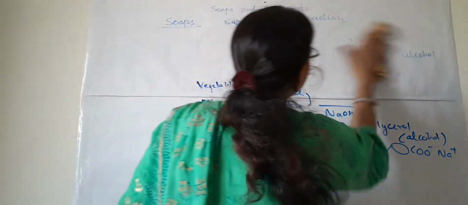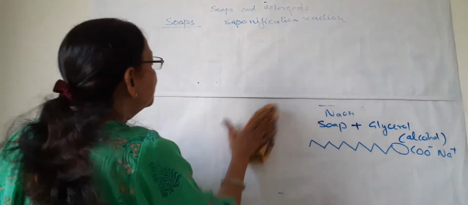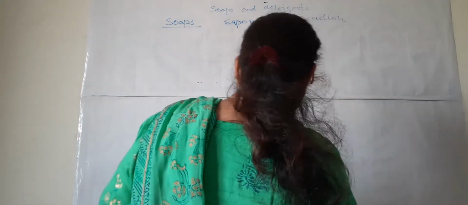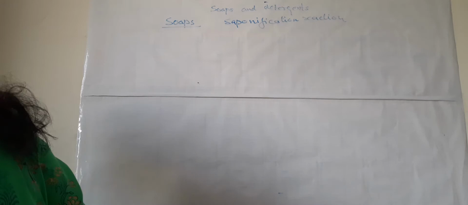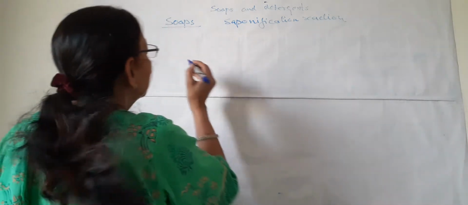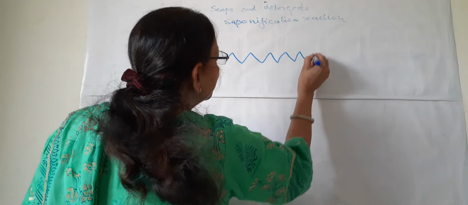Now next is the structure of soap molecules. This is the preparation, then the structure of the soap molecule. The natural soap molecule, as I have just drawn, has a long carbon chain.